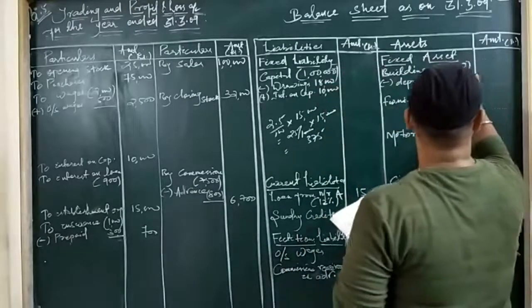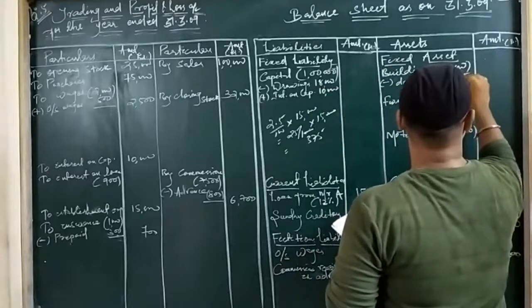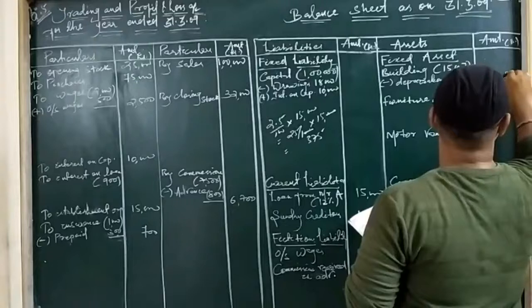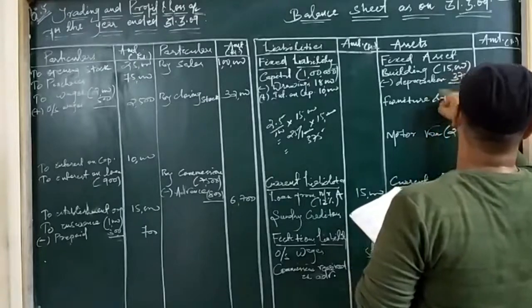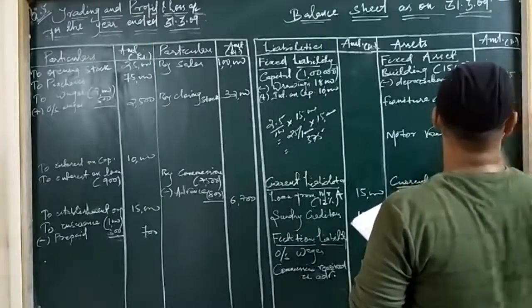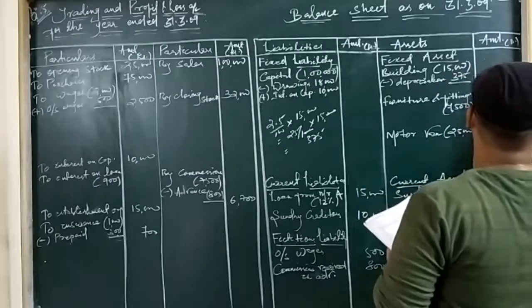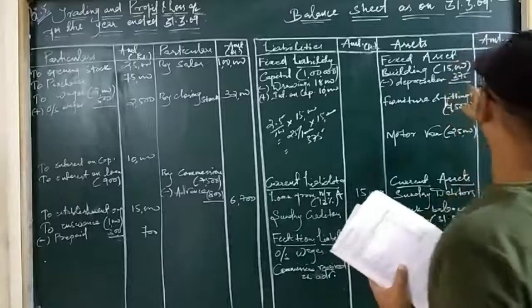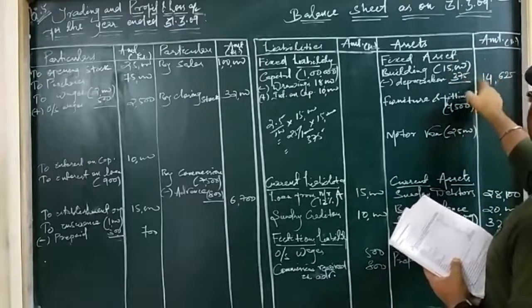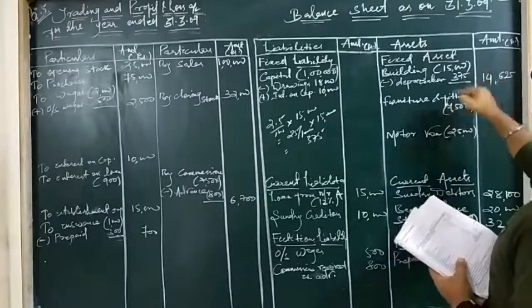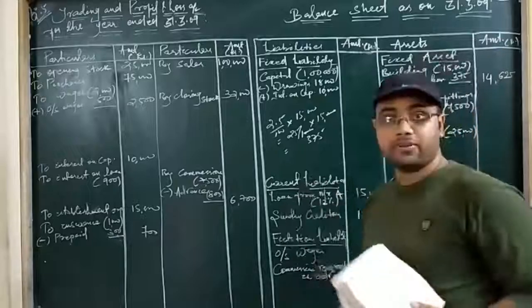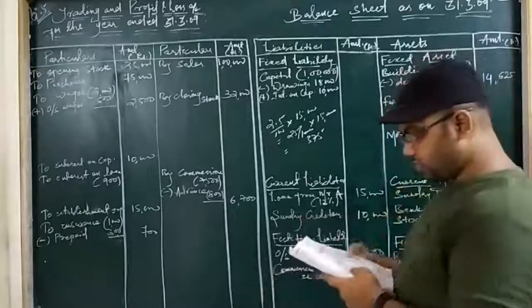Yes, correct. So we are going to reduce this 375. So we will be getting 14,625. Okay. The amount we are getting is 14,625. Let us cross check whether we are getting 15,000 or not by adding these two. Yes. So when you subtract 2.5% depreciation from 15,000, that is 375, you get 14,625.